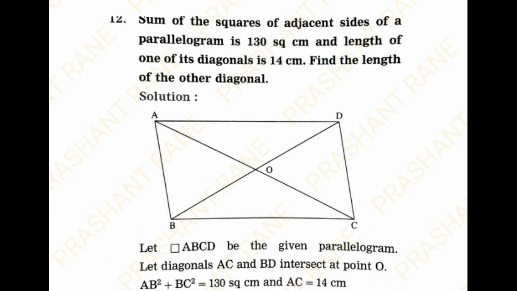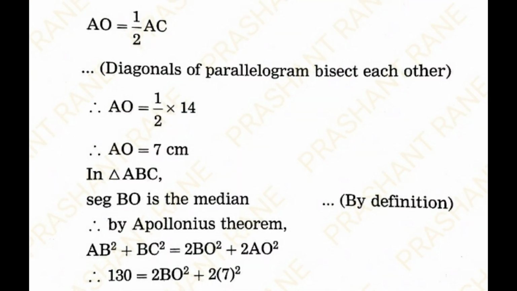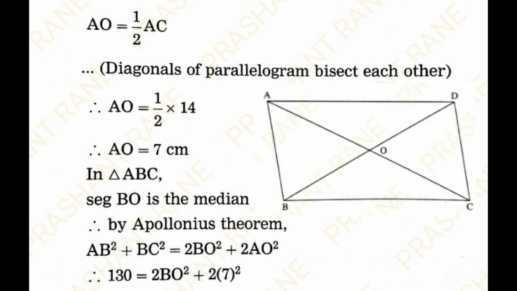AC and BD diagonals intersect at point O. AB square plus BC square is equal to 130 square centimeter. One of its diagonal AC is 14 centimeter. So you have to find out other diagonal. Now since I know that diagonals bisect each other, AO is equal to half of AC. AO is equal to half of 14, that is AO is equal to 7 centimeter.